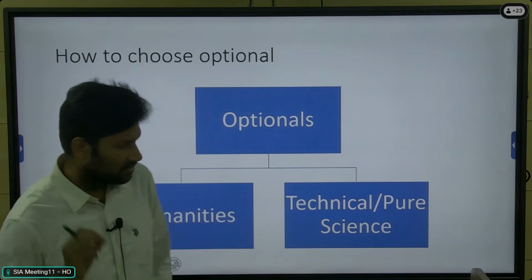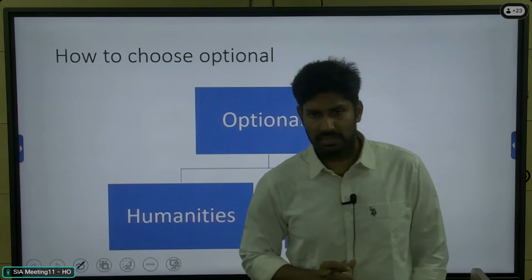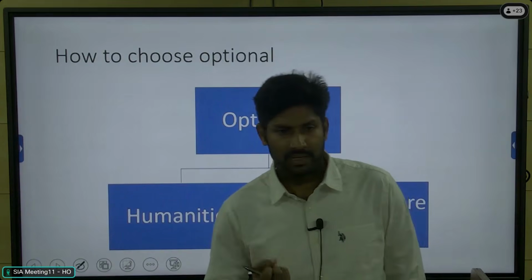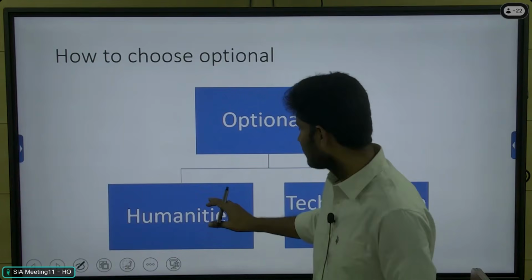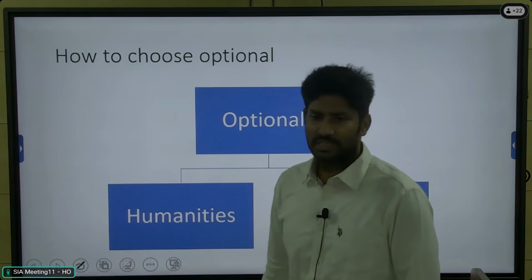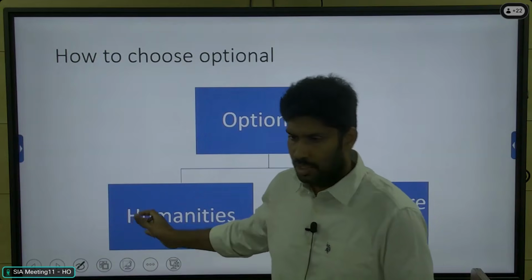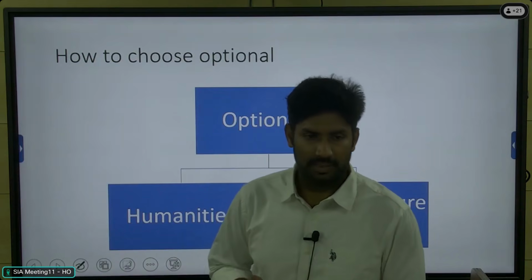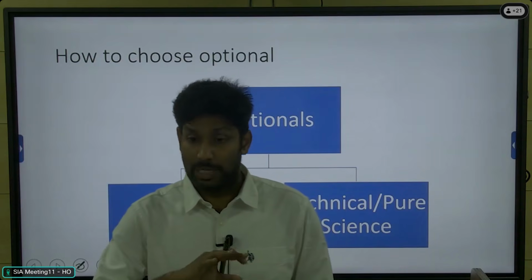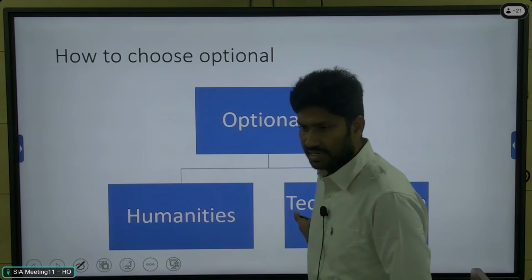If you have any confusion regarding choosing this optional, it's purely based on your interest and your knowledge of the subject. Mostly the engineering graduates and arts and science groups go for the humanities area. And BSc Agri, microbiology, botany students, the biology or bioscience background, go for the pure science, technical area, right?